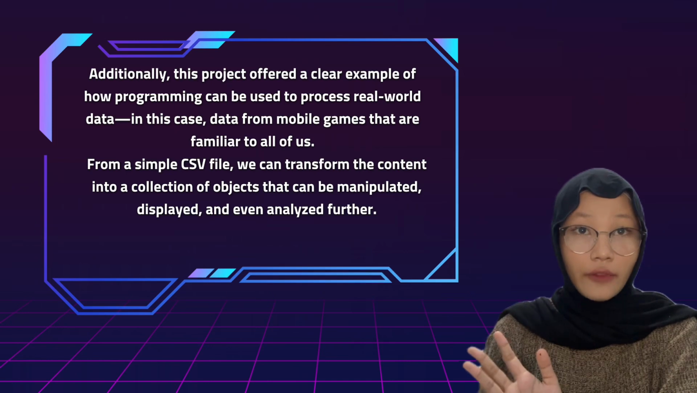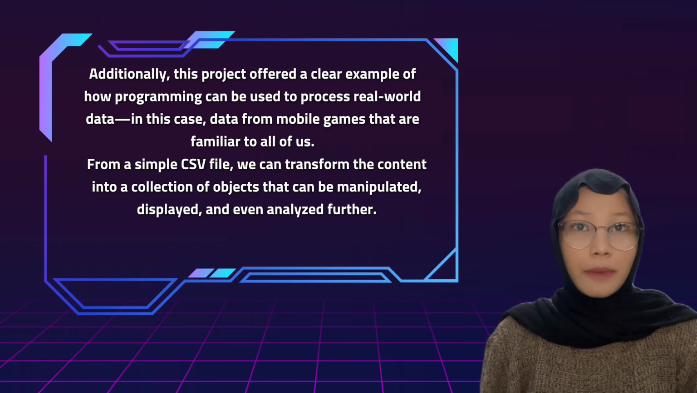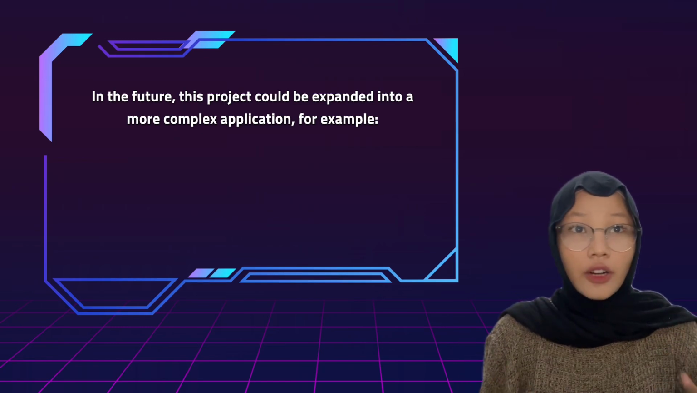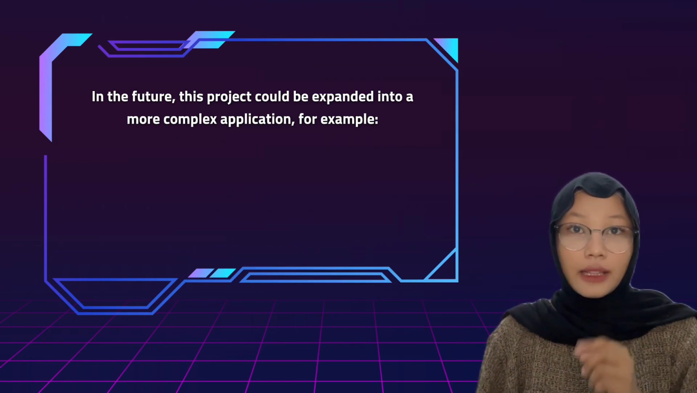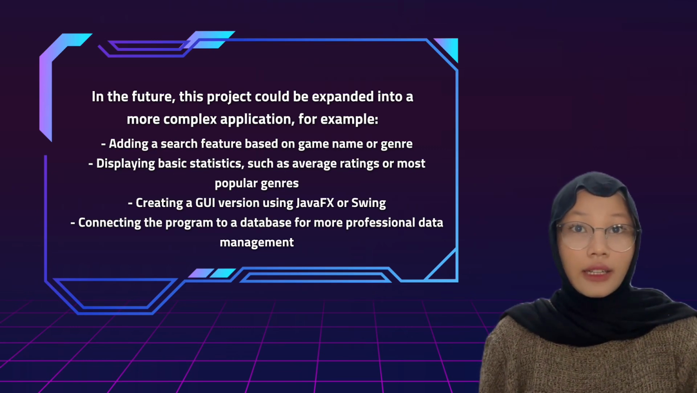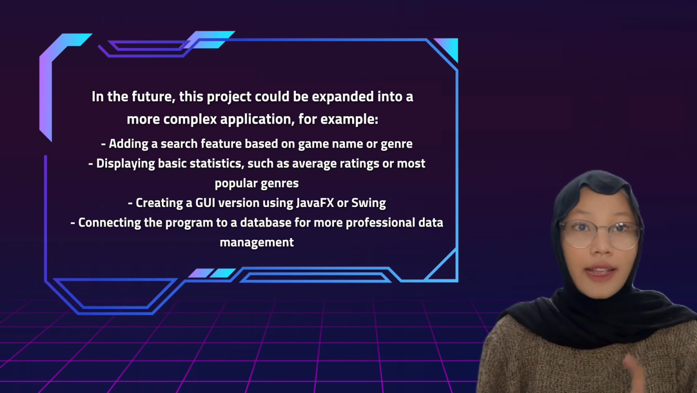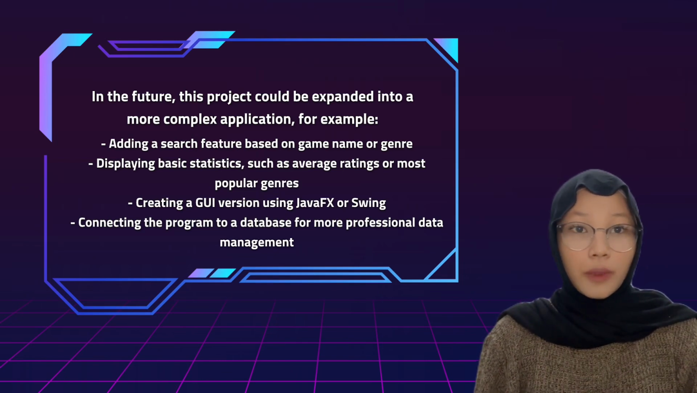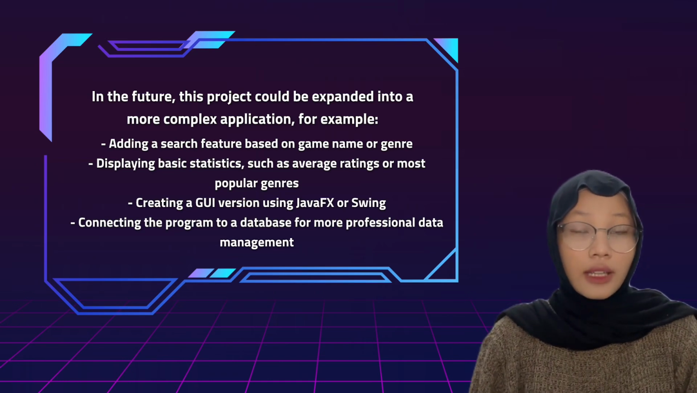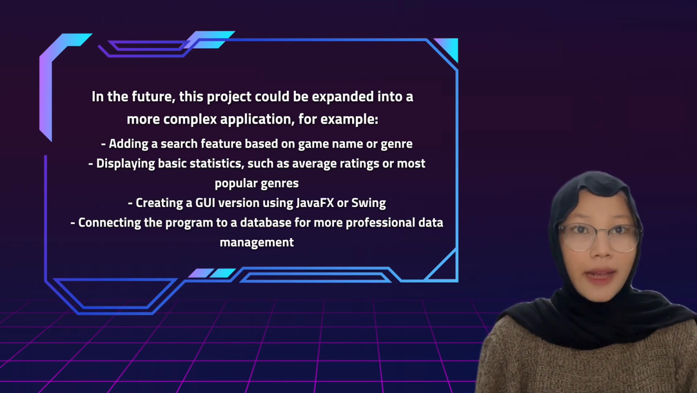From a simple CSV file, we can transform that content into a collection of objects that can be manipulated, displayed, and even analyzed further. In the future, this project could be expanded into a more complex application. For example, first, adding a search filter based on game name or genre, and displaying basic statistics such as average ratings or most popular games, creating a GUI version using JavaFX or Swing, and connecting the program to a database for more professional data management.